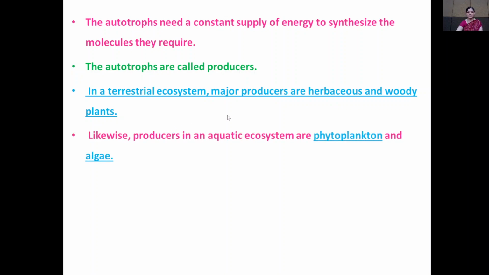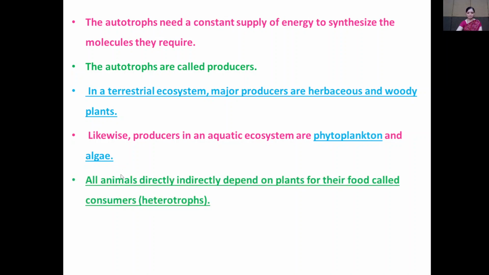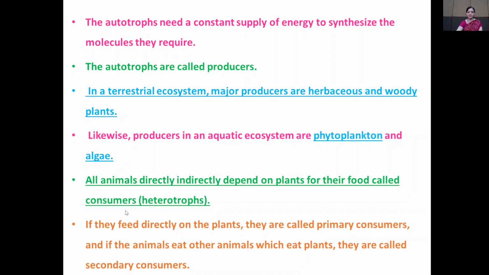Likewise, producers in the aquatic ecosystem are the phytoplankton and algae. So, phytoplankton and algae are examples of the producers present in the aquatic ecosystem. All animals directly or indirectly depend on plants for their food requirement, so they are known as consumers, or heterotrophs.